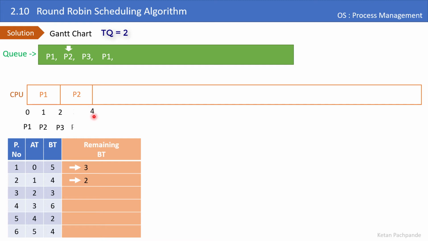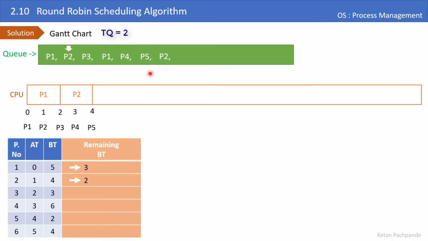The remaining time would be 4 minus 2, that is 2. While this process is running, at time 3, process P4 arrives. So I am going to put that process in the queue. At time t is equal to 4, process P5 arrives. So again put that process in the queue. One more time let me tell you, whenever a process arrives, you have to put that process in the queue. Now at time t is equal to 4, process P2's time quantum is over. So that's how I am going to preempt that process and put it back in the queue.